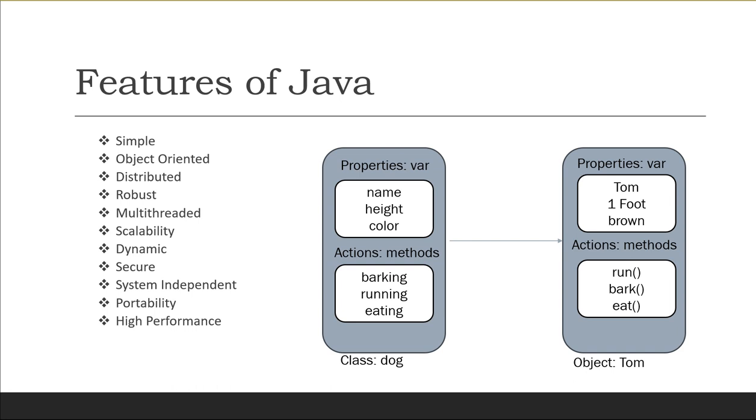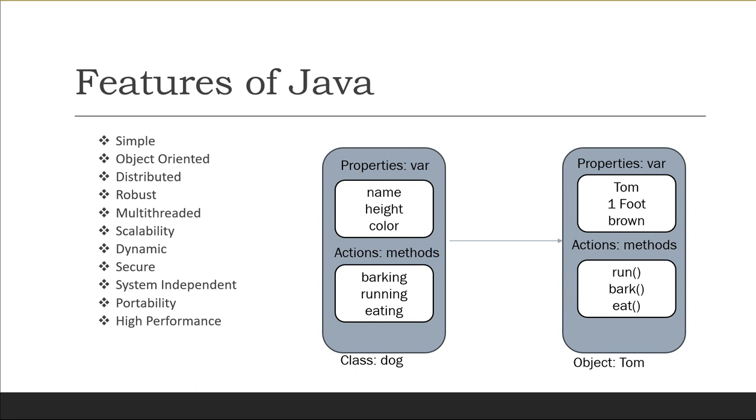Okay. So the next feature is called portability. Portability means if a program yields the same result on every machine, then the program is called portable. So Java programs are portable because this is the result of Java's system independence. Meaning, if you run one program in a Windows system and it prints hello world, the same program run in the Linux operating system will also print hello world. It means that one program can easily be run on different operating systems, and in terms of output there will be no difference. So that makes Java portable.